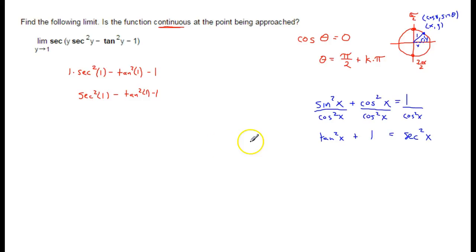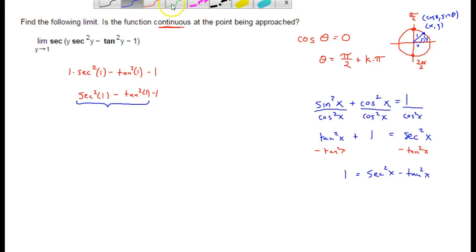So I got secant squared minus tangent squared. If I subtract tangent squared from both sides, this identity becomes 1 on the left, equals secant squared x minus tangent squared x. So any secant squared of anything minus the tangent squared of that same thing is always equal to 1. So this part right here, according to that identity, is just 1, and then we subtract 1, 1 minus 1.